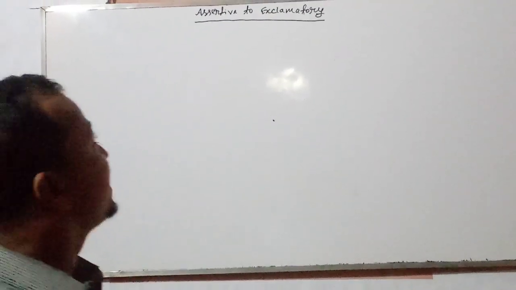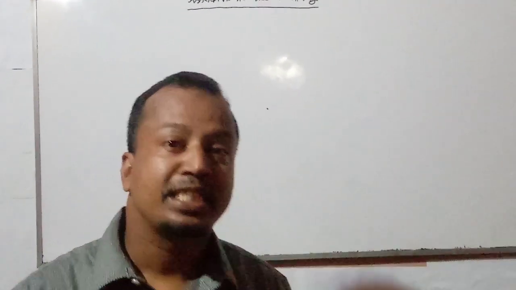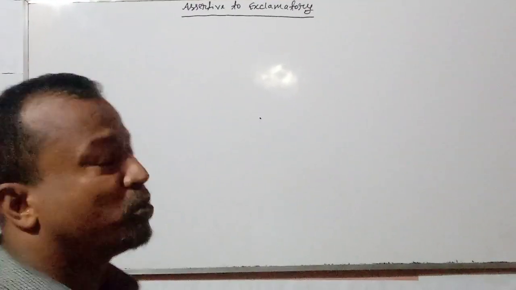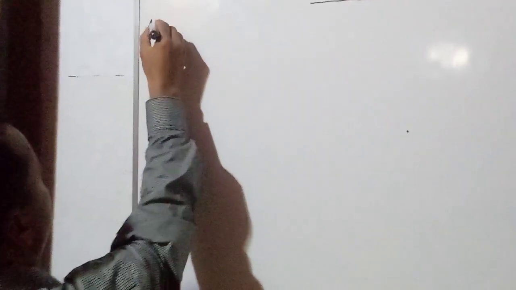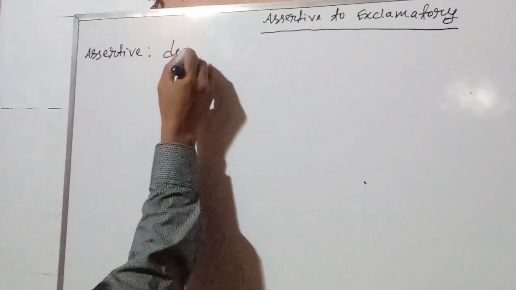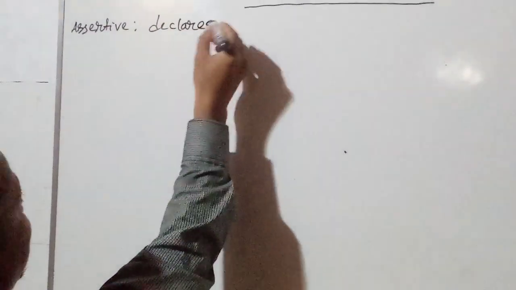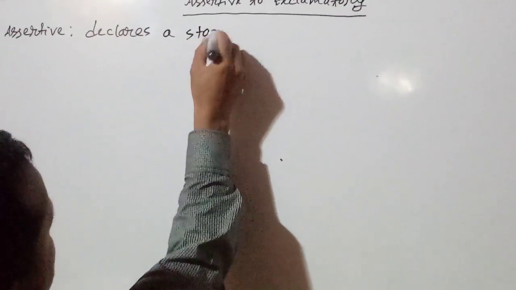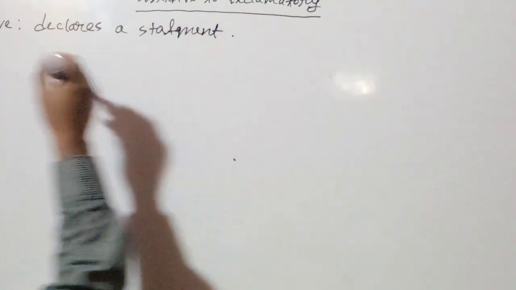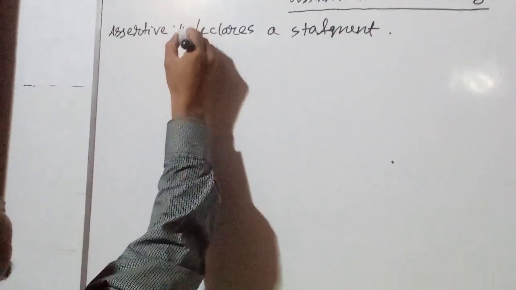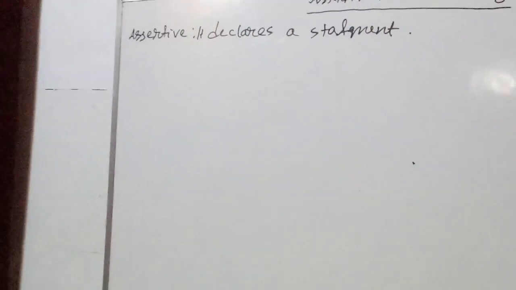How we can change an assertive sentence to exclamatory sentence. For this, you need to know the definition of assertive sentence. In the last class, we have already discussed assertive sentence, which declares a statement. Assertive sentence, it declares a statement.